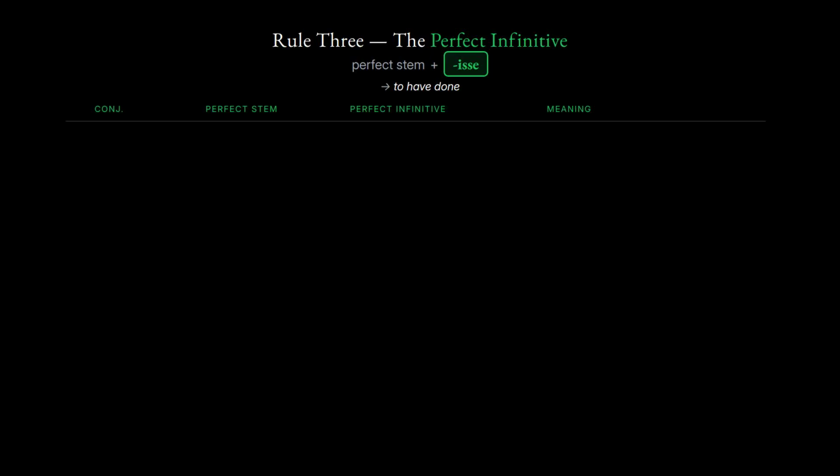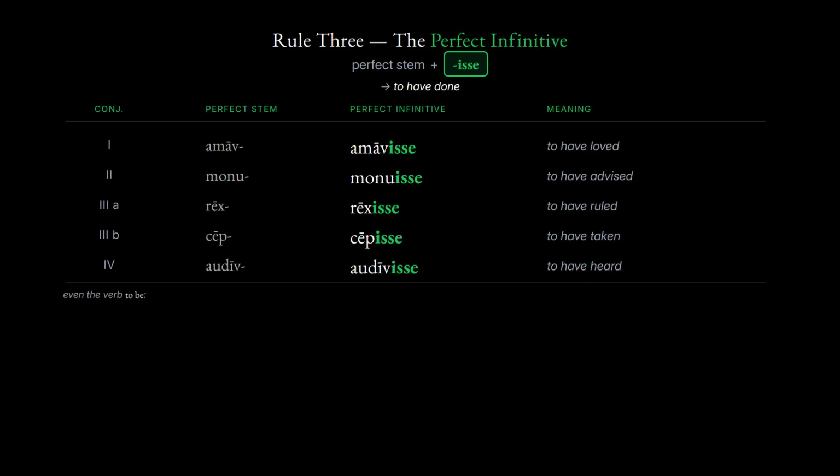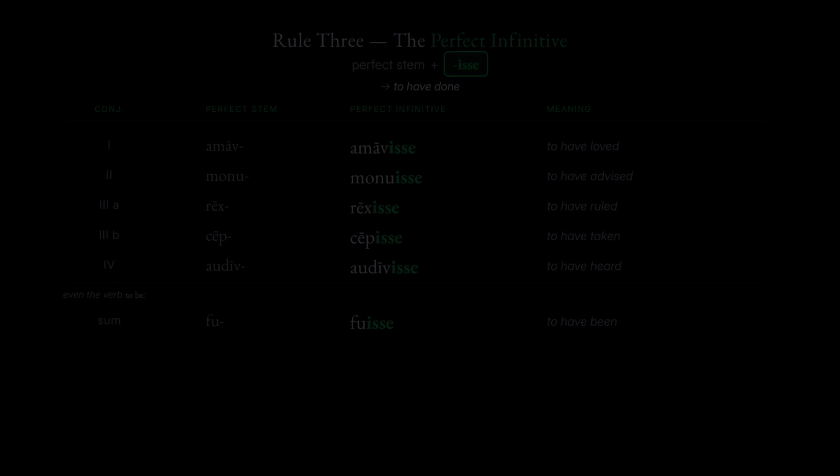Rule 3, the perfect active infinitive. Add a single ending to the perfect stem, isse, and the verb means to have done. Here are all five model verbs. Amavisse, to have loved. Monuisse, to have advised. Rexisse, to have ruled. Cepisse, to have taken. Audivisse, to have heard. Even the verb to be forms it. Fuisse, to have been.